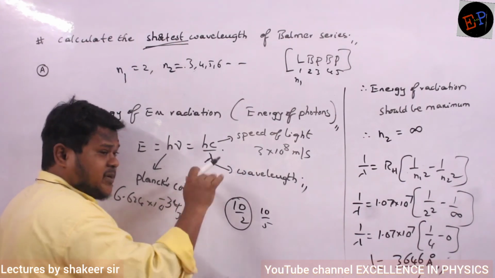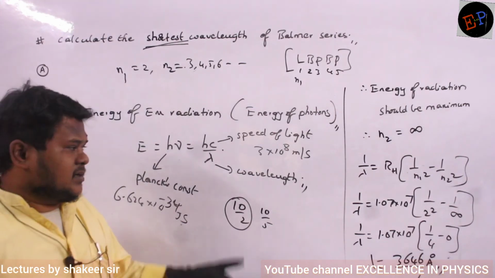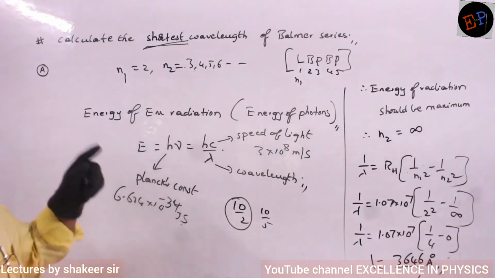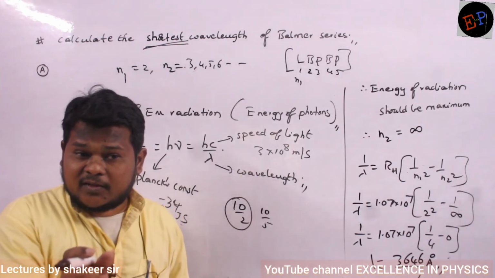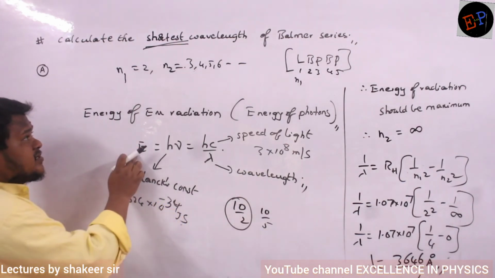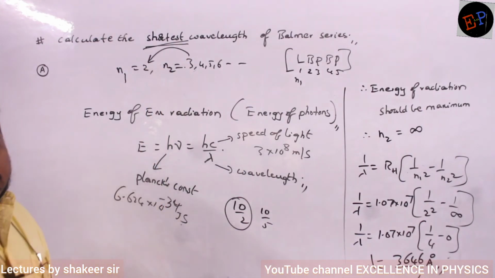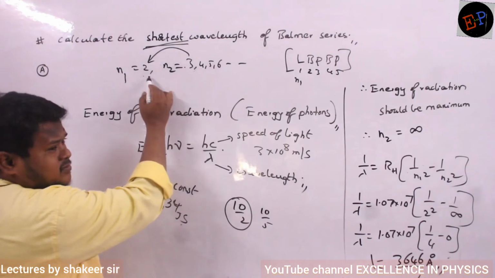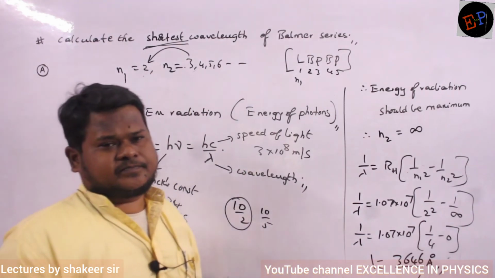If this lambda is maximum, energy will be minimum. That is, if this value is higher, this value will be lower, because lambda is present in the denominator. And which is the minimum value? Minimum energy means the electron should return from 3 to 2, because this is the least energy difference.